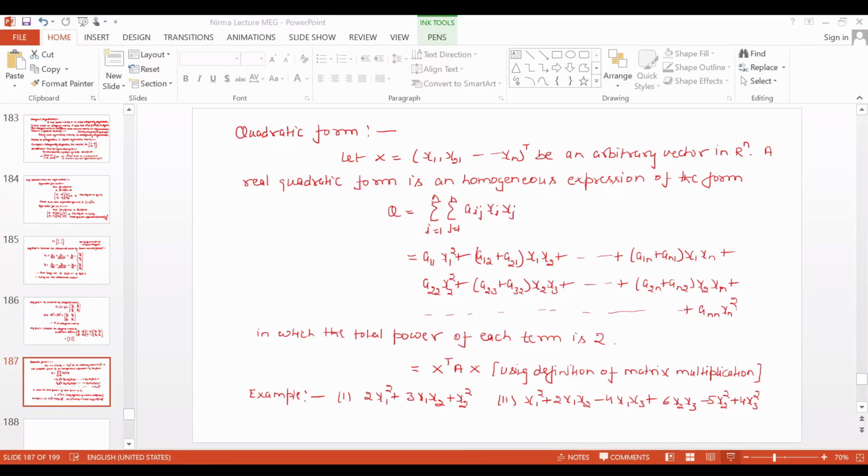Now we can represent this quadratic form with a symmetric matrix. That is called the symmetric matrix representation of a quadratic form.